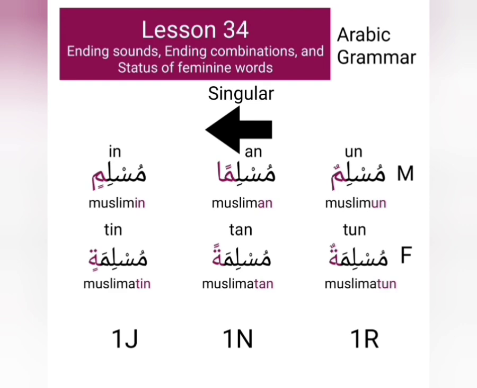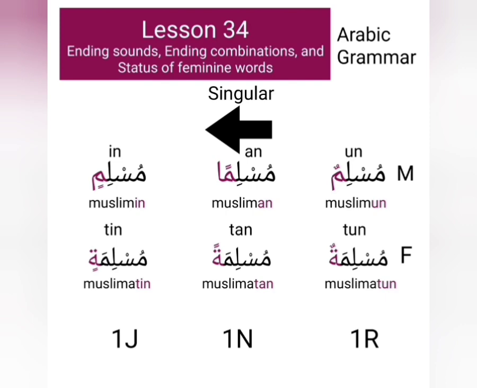We already know that the singular masculine words can have three types of ending sounds: un, an, and in. For example, the word Muslim has ending sounds Muslimun, Musliman, and Muslimin. The status of words having the sound un is rafa, the status of words having the sound an is nasab, and the status of words having the sound in is jar.